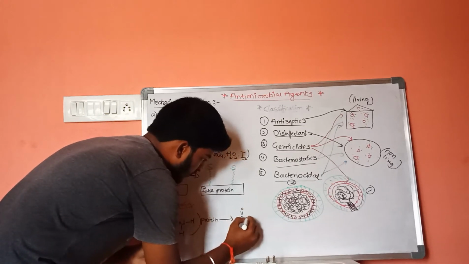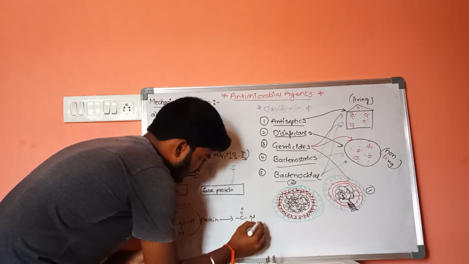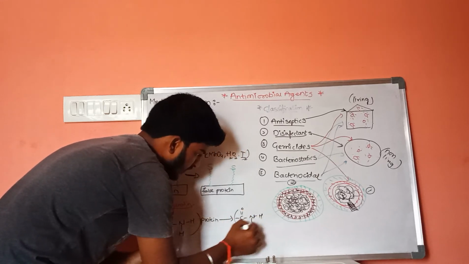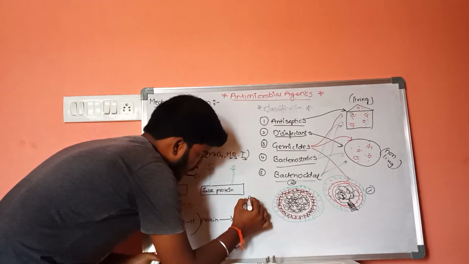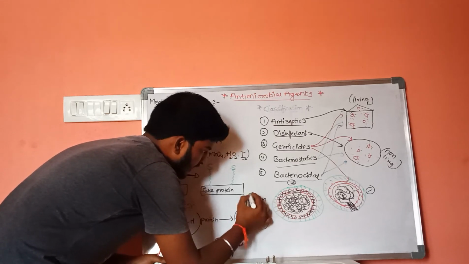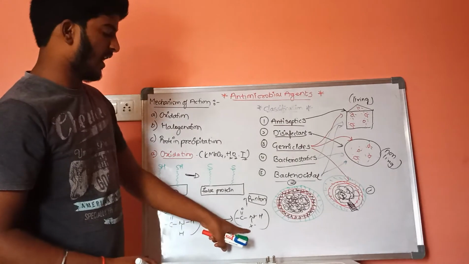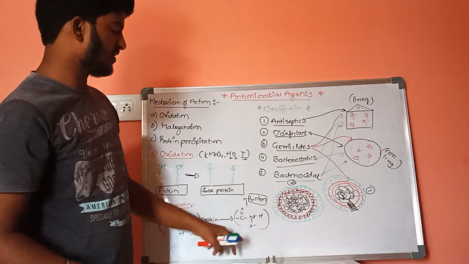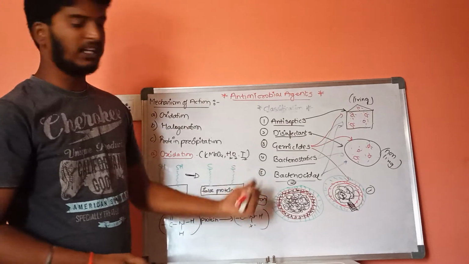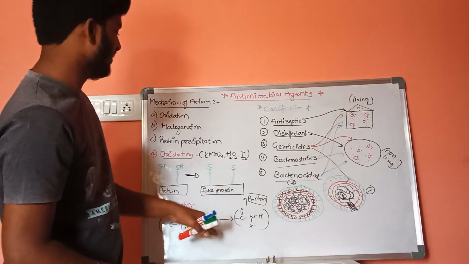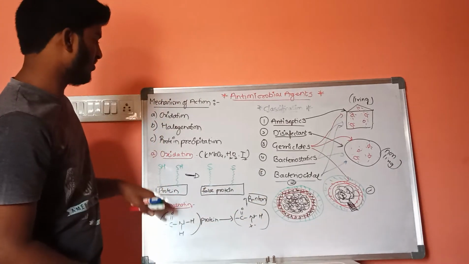C double bond O N X minus H, and protein. In place of hydrogen atom, halogen atom will be replaced. When these halogen atoms are replaced, it will inhibit or kill the growth of microorganisms. This is about the second process, that is halogenation.